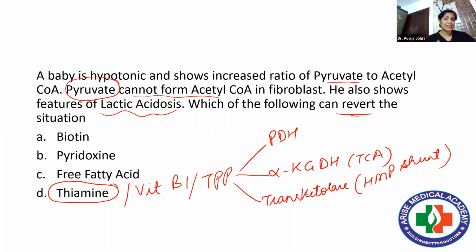If we talk about the rest of the options, biotin is what? Biotin is a coenzyme for carboxylation, or it is B7. Pyridoxine is for decarboxylation and transamination, it is B6. Active form is PLP. And free fatty acid has nothing to do with this. So the answer is sure and short, thiamine. So I hope this question is also clear to you. And this is how you have to prepare. Again, I am telling you, there is always a code word hidden in every question for that matter.